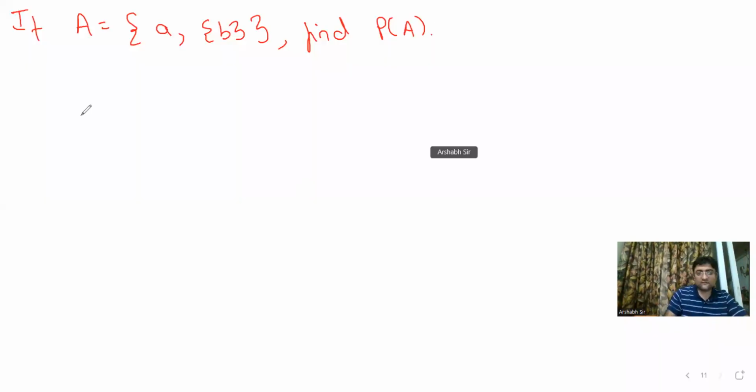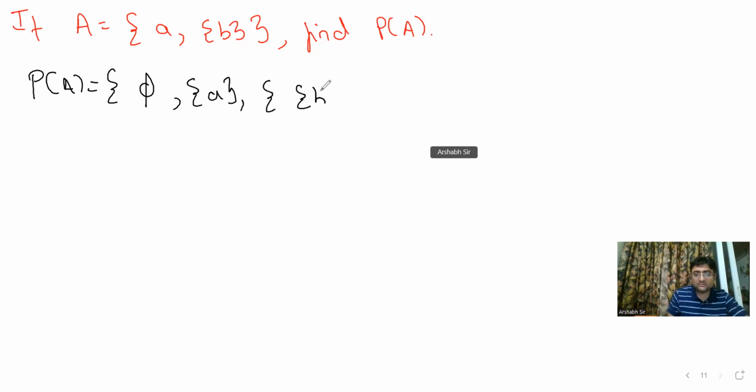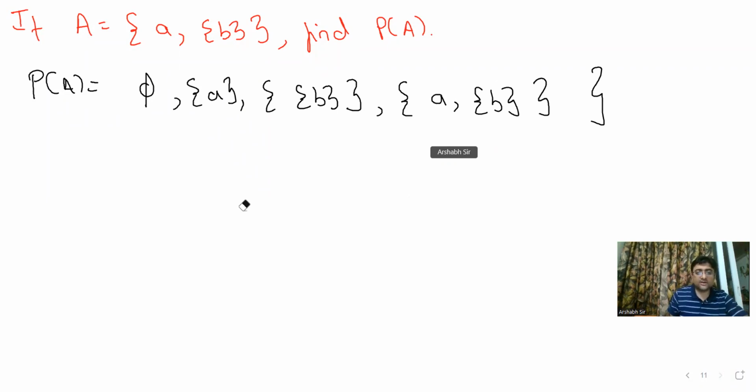Now see guys, look very carefully. The power set of A is the set of all possible subsets. First, the null set आएगा. Then the set comprising of a. Now guys, the set comprising of b, तो यहाँ पे double bracket आएगा. Is this clear? And then we'll have the set itself. Any doubt for any child, please ask.